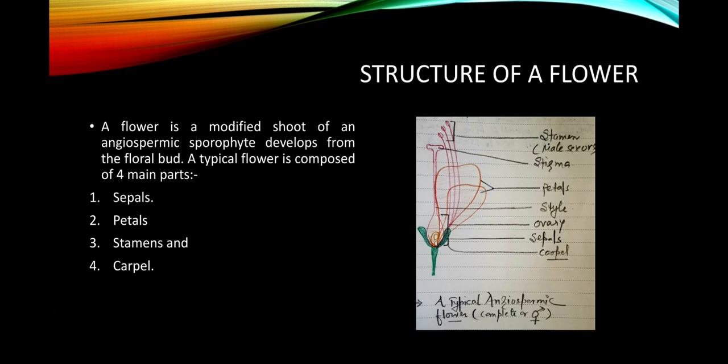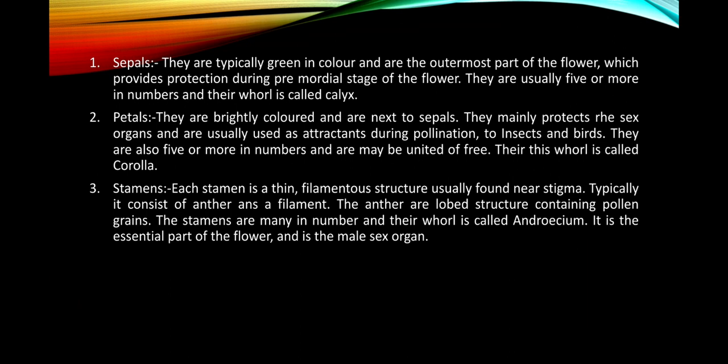Now, what are these parts? As you know, the sepals are typically green in color and are the outermost part of the flower, which provides protection during the primordial stage of the flower. They are usually 5 or more in number, and their whole is called the calyx.